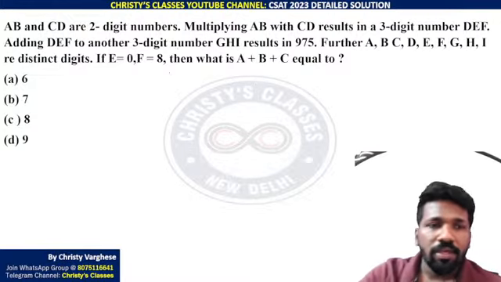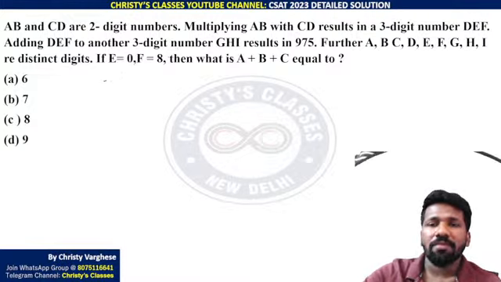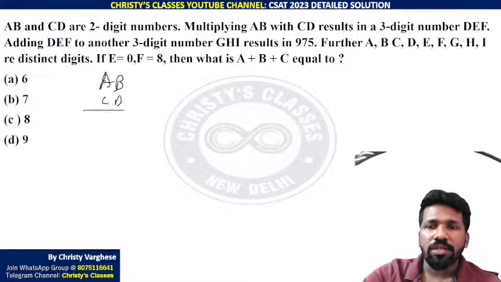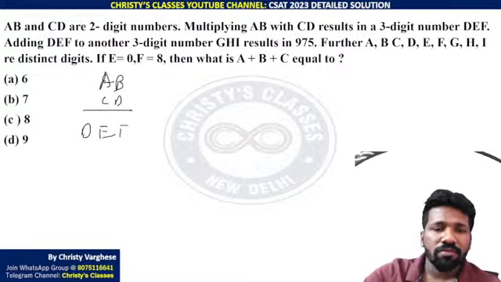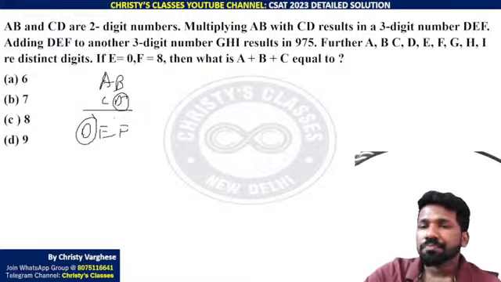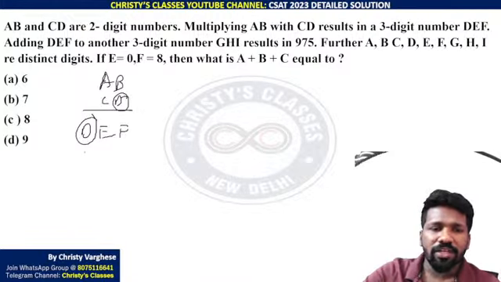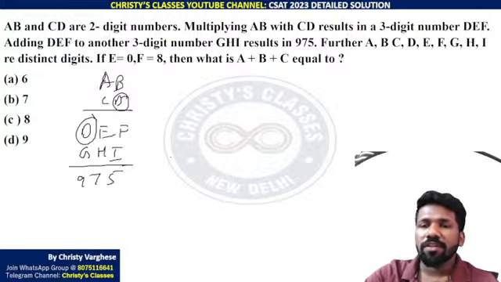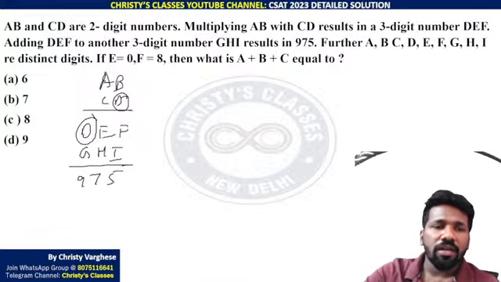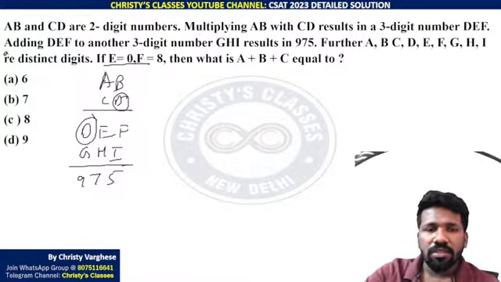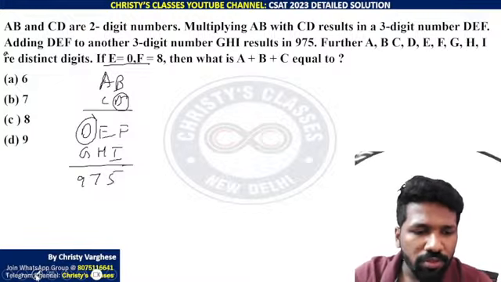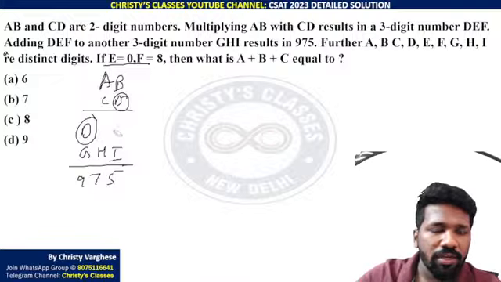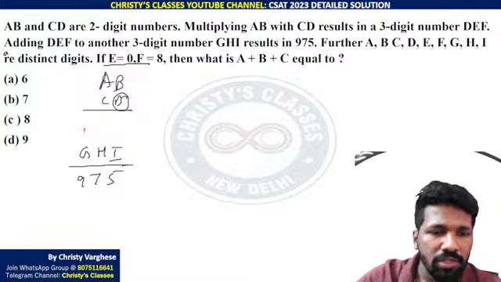Okay, listen carefully. AB and CD are 2-digit numbers. Multiplying AB with CD, so AB into CD, results in a 3-digit number DEF. So this D and this D match. Adding DEF to another 3-digit number GHI results in 975. Further, A, B, C, D, E, F, G, H, I are distinct digits. E is 0, F is 8. So we will write that E is 0, F is 8. So I will write 0 and 8 here. So D, 0, 8.